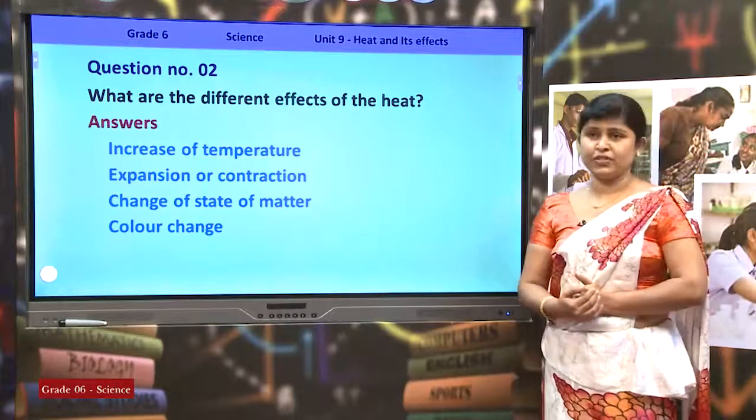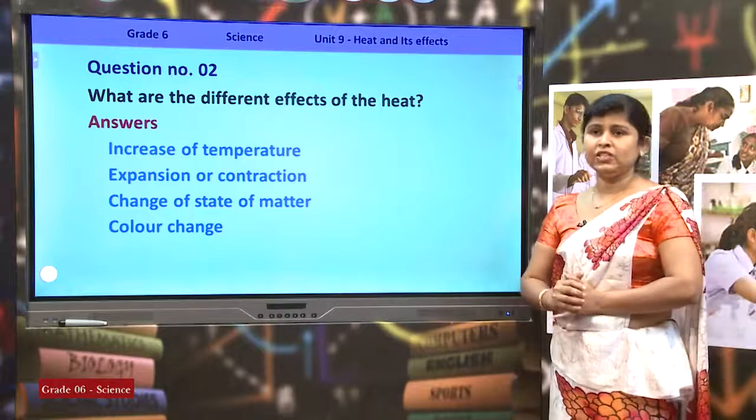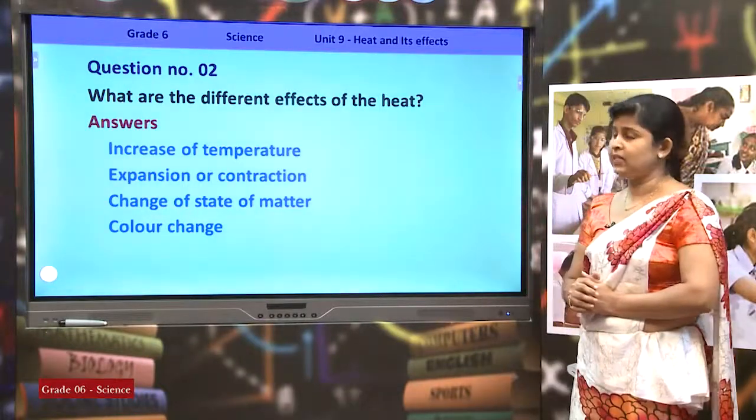Then color change. The color of substances can be changed by providing heat.